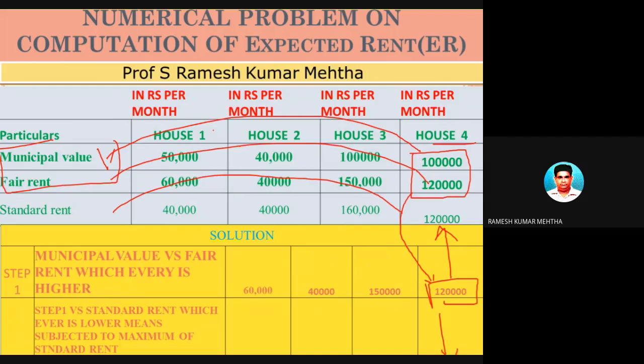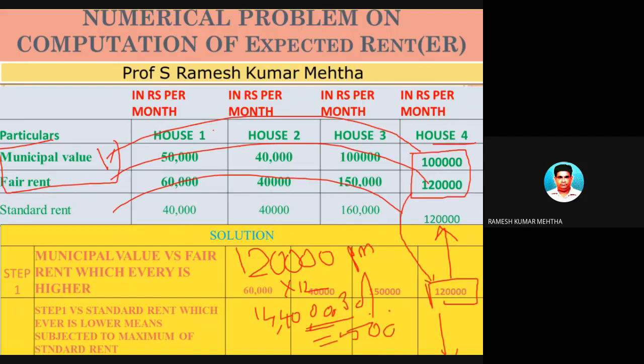If the house is given on rent, we should get this much rent, whether or not it was received. Why does this question come up? Generally, what do people do? This house property will get an income of 1,20,000 per month. Into 12 months is 14,40,000 rupees. So this is the total income from the house property. Now it comes under the 30% bracket, meaning he has to pay almost 5 lakh rupees as tax.